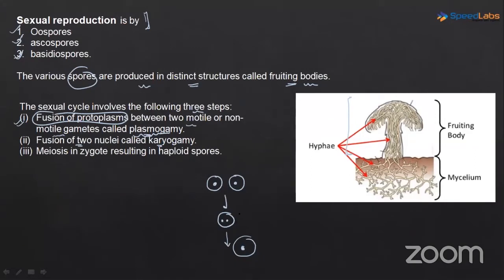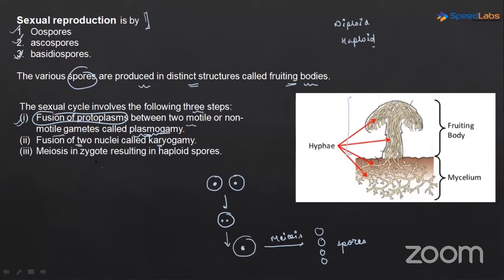Okay, now as a result of this, the structure that we've got here is zygote. Now again in this zygote, meiosis will happen, and as a result of meiosis, we will again get haploidization here.